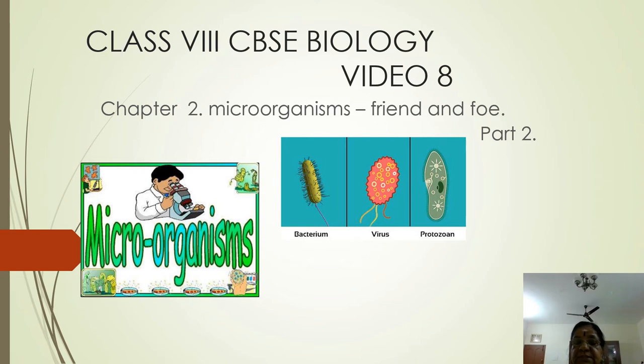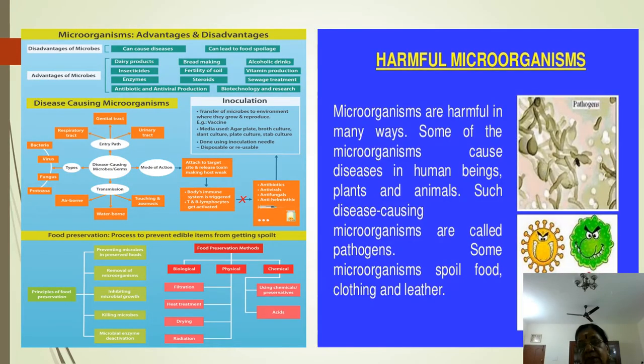Now in the usefulness of microbes we have learned a lot: the usefulness in the food industry, the usefulness of algae, and then uses of microbes in agriculture, such as root nodules of leguminous plants, which we studied. All of these are friendly microbes. I hope you are following. Then next we are going to do the harmfulness of microorganisms.